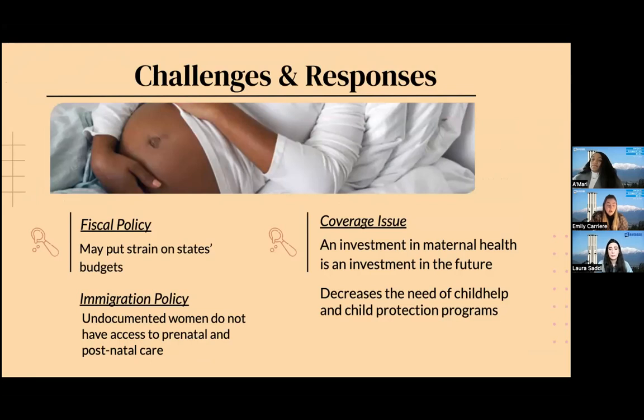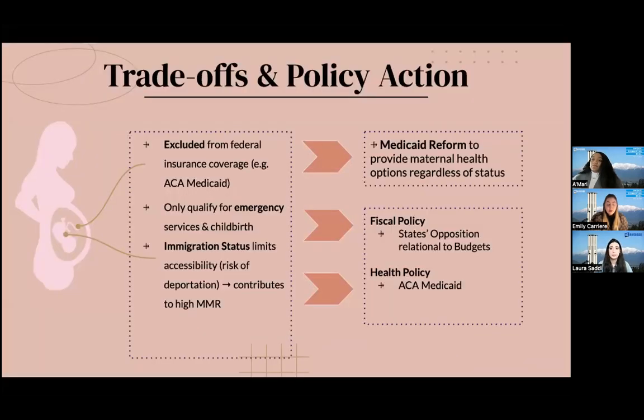For immigration policy cross effect, we know that under the current Medicaid, undocumented people only have access to emergency services. So this includes birth, but does not include any prenatal or postnatal care. We also know that healthcare accessibility is culturally affected as this population can be scared to access services for fear of retaliation on their immigration status. Further, because our fiscal policy can be justified through the reduction of child help programming, this would be a fiscal transition from retroactive help to preventative measures.